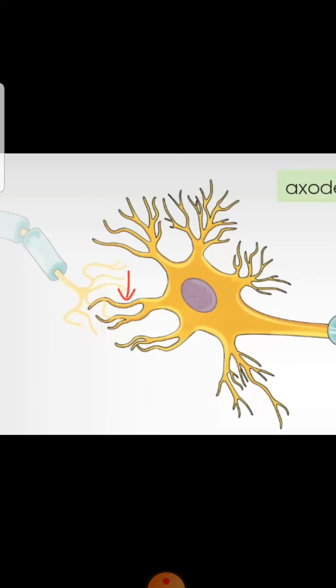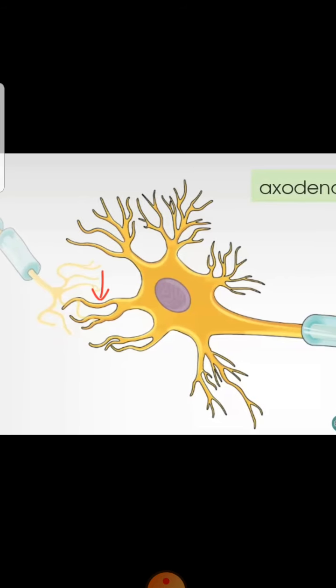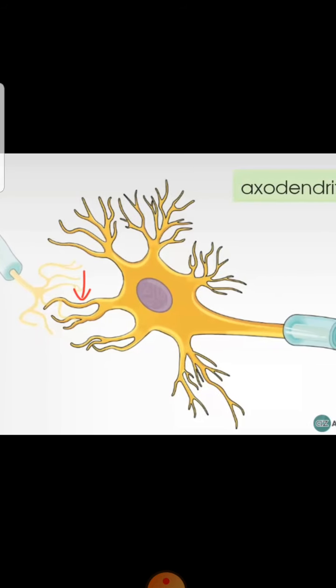There are other types of junctions as well. If there is a junction between the axon branches and the cell body, such a junction will be called axosomatic, and there is an axoaxonic junction as well.